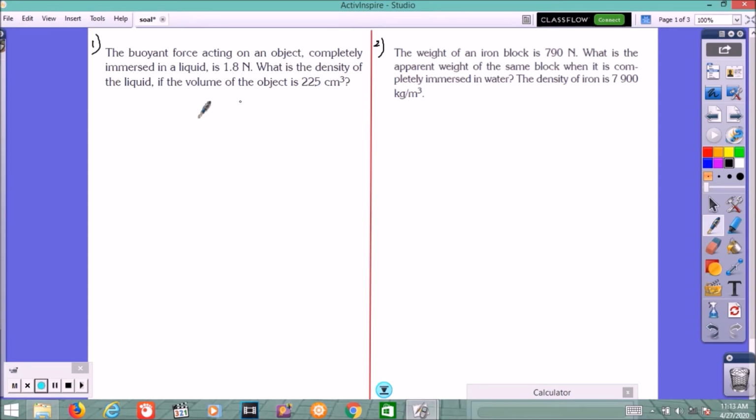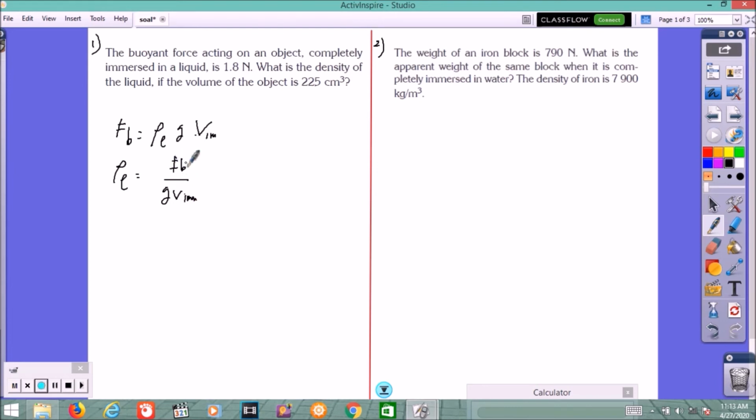We are looking for the density using the formula for buoyant force. Fb equal to rho of liquid g times V, volume immersed. We are looking for the density, so the density of the liquid equal to Fb over g times volume immersed.